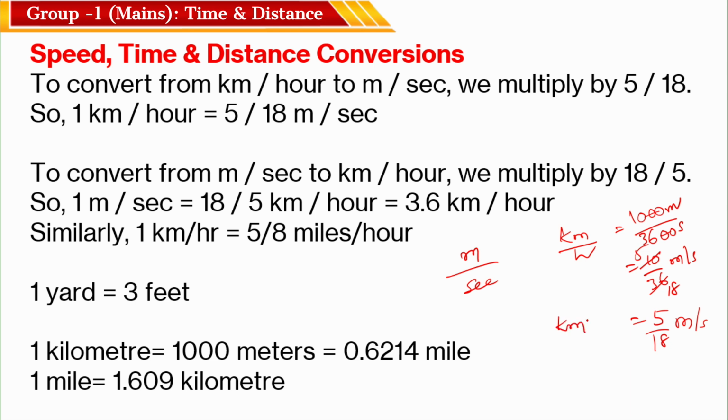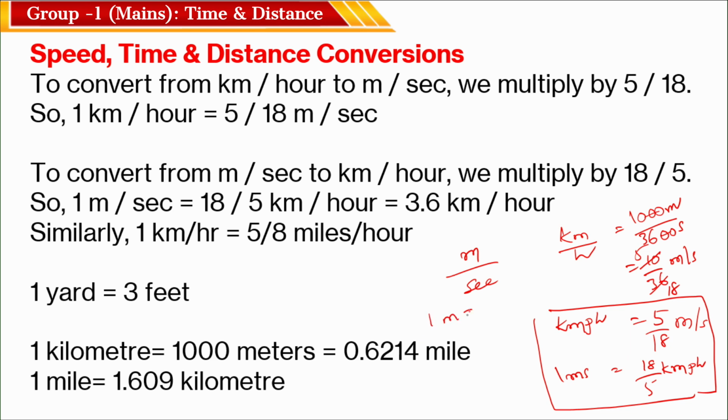So 1 kilometer per hour is equal to 5 by 18 meter per second, or 1 meter per second is equal to 18 by 5 kilometer per hour. This relation is most important. Clear? Or you can say 1 meter per second is 3.6 kmph. To convert kilometer per hour to meter per second, you have to multiply with 5 by 18. This is a very important thing.